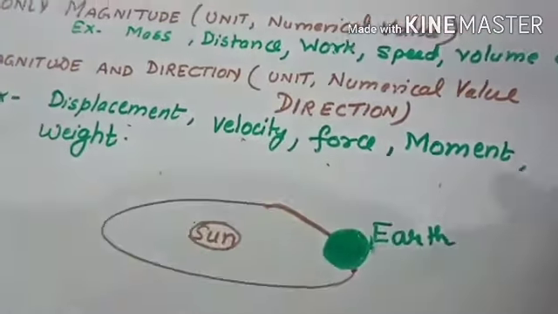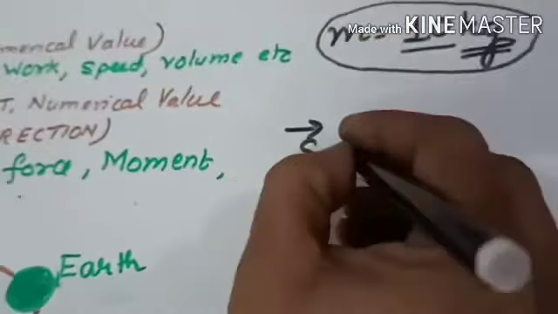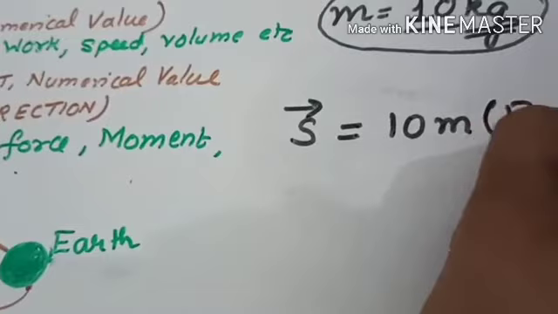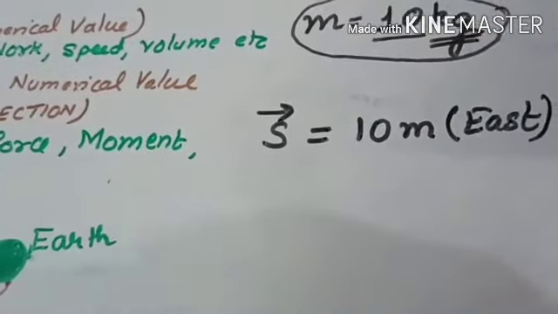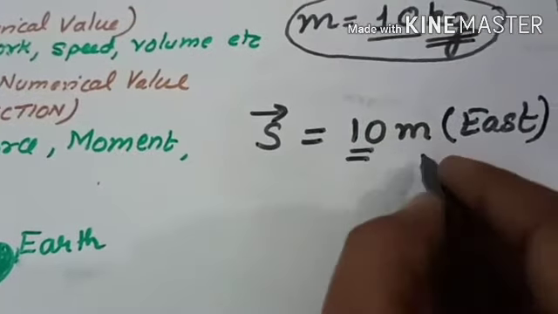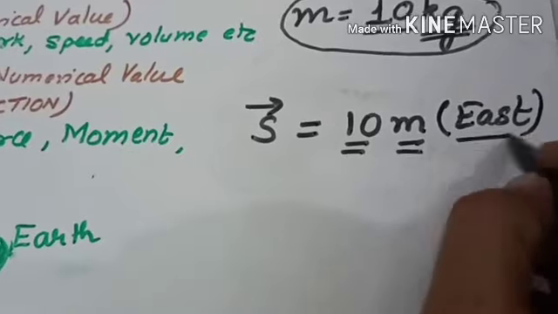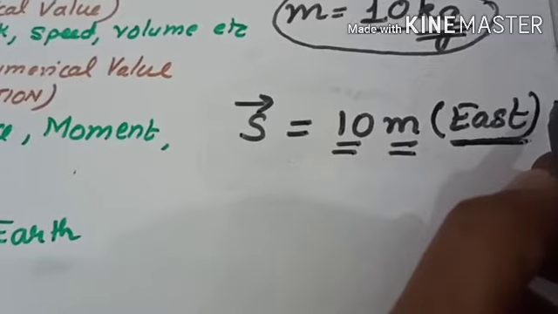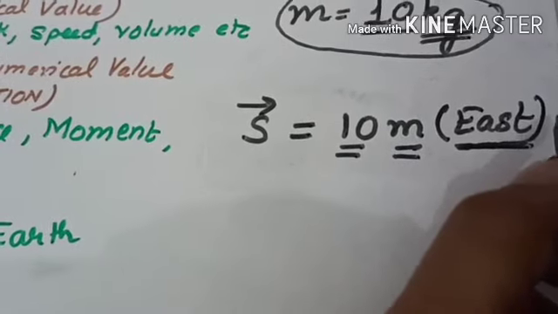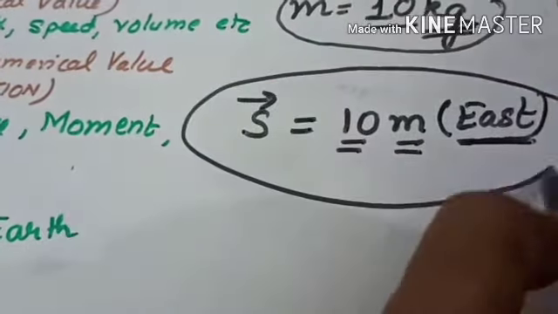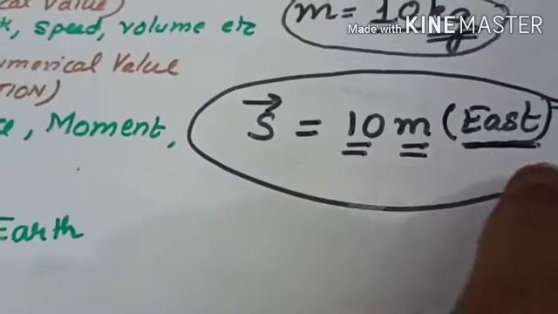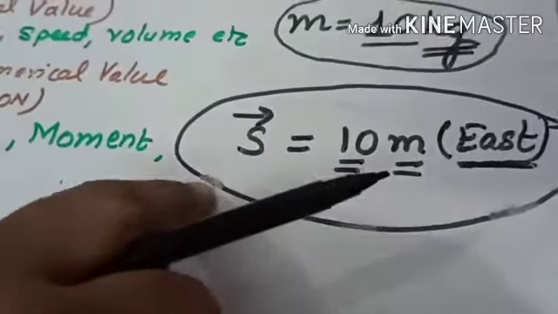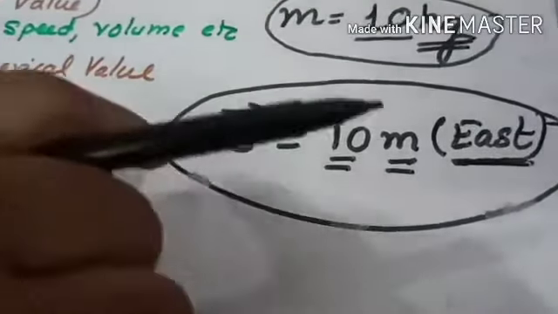So let's take the example of displacement. Suppose the displacement is 10 meter toward east. So 10 is your numerical value, meter is your unit and east means direction. If you don't write the direction, then the meaning is incomplete. It completes the meaning when you write the unit, numerical value and direction. Then the displacement is a vector quantity with complete meaning.